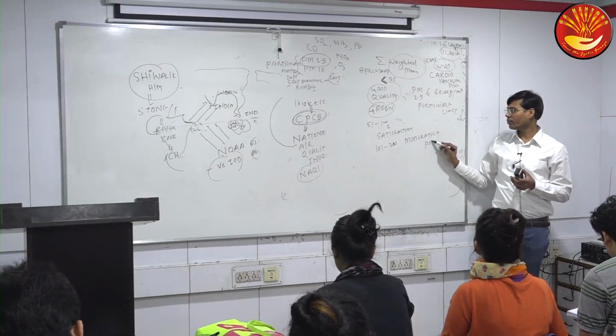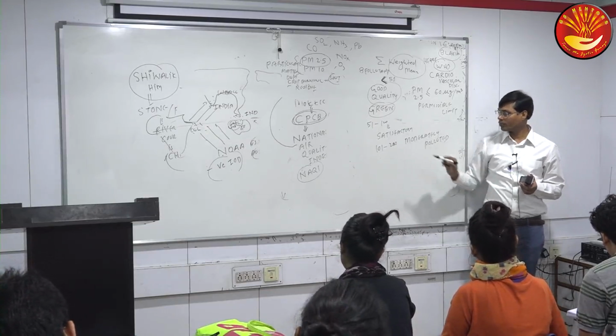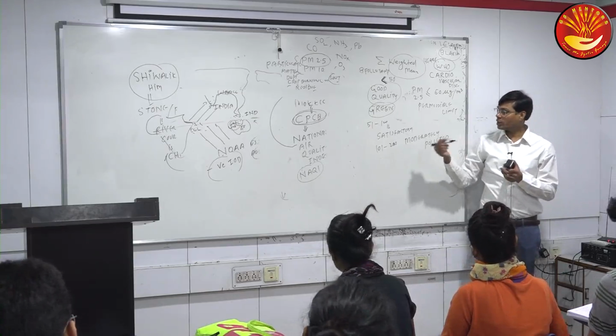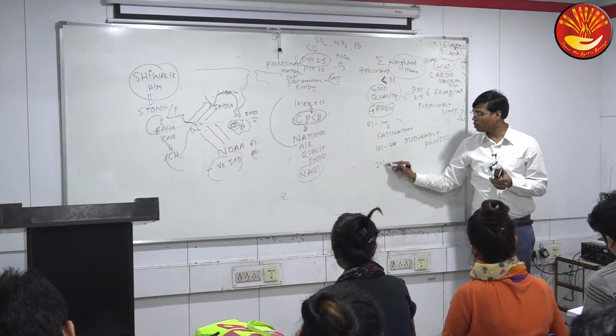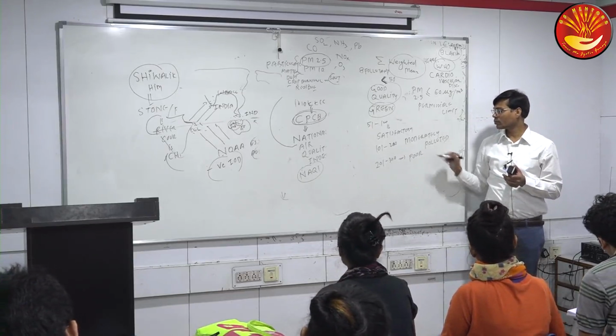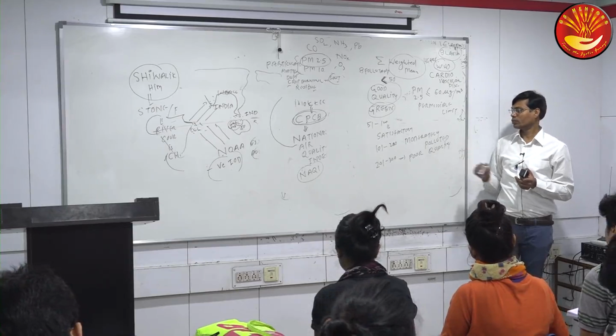Moderately polluted, 101 to 200, and even the color is changed, with a slightly yellowish touch. Then 201 to 300, it is poor quality of air. Poor quality of air, yellow.